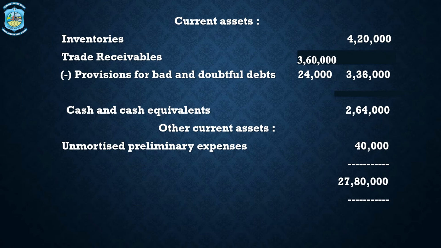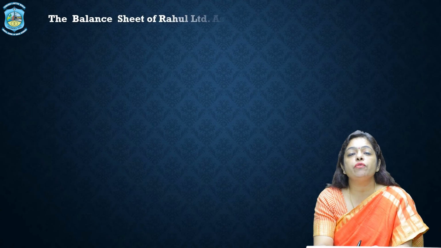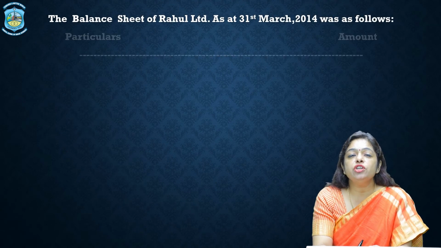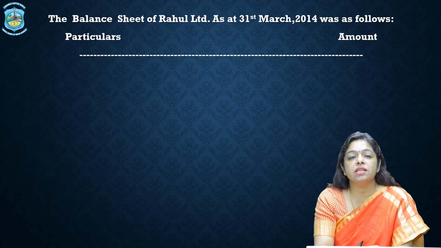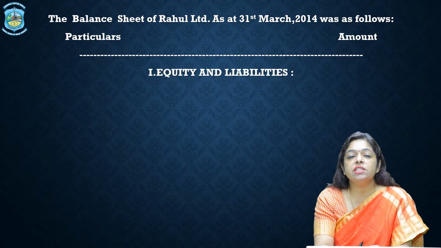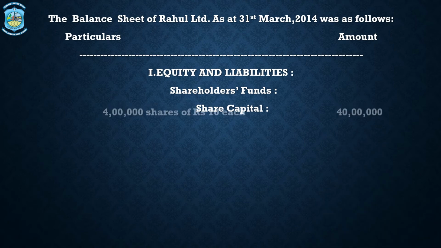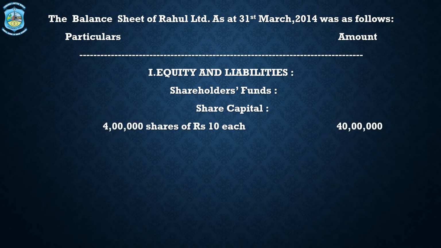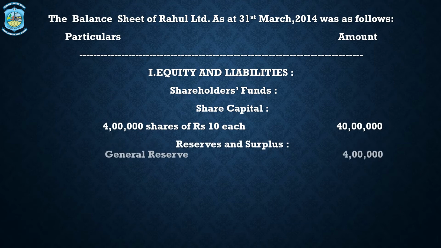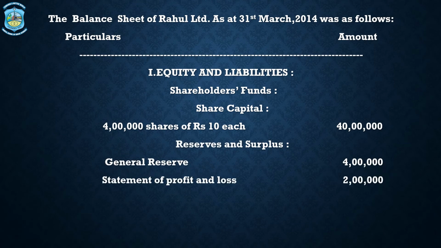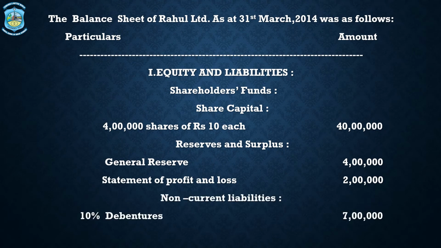Now let us read what the question is asking us to do. The second balance sheet is of Rahul Limited, and the balance sheet of Rahul Limited is as follows: equity and liabilities, shareholders funds, share capital 4 lakh shares of 10 each, that is 40 lakhs, reserve and surplus, then general reserve of 4 lakhs, statement of P&L of 2 lakh rupees. Non-current liabilities, 10% debentures is 7 lakh rupees.